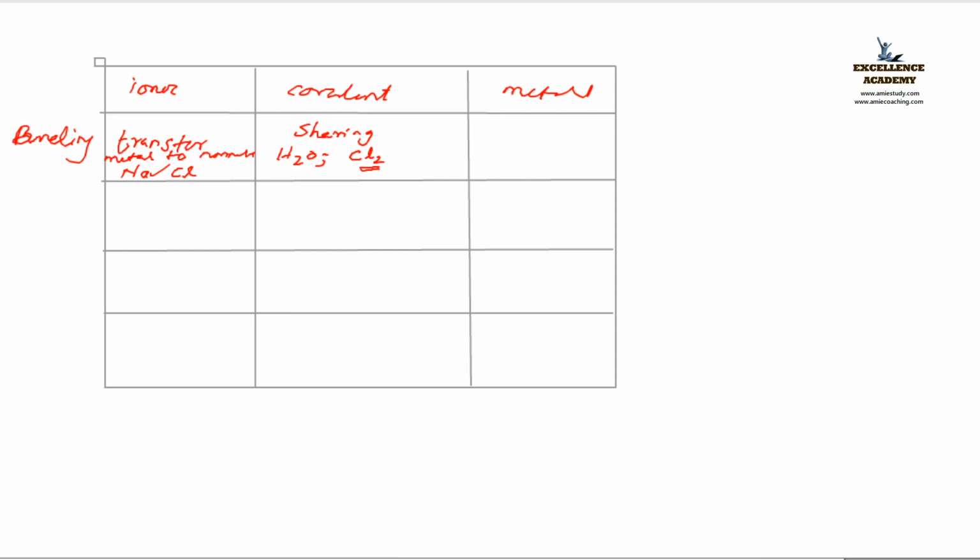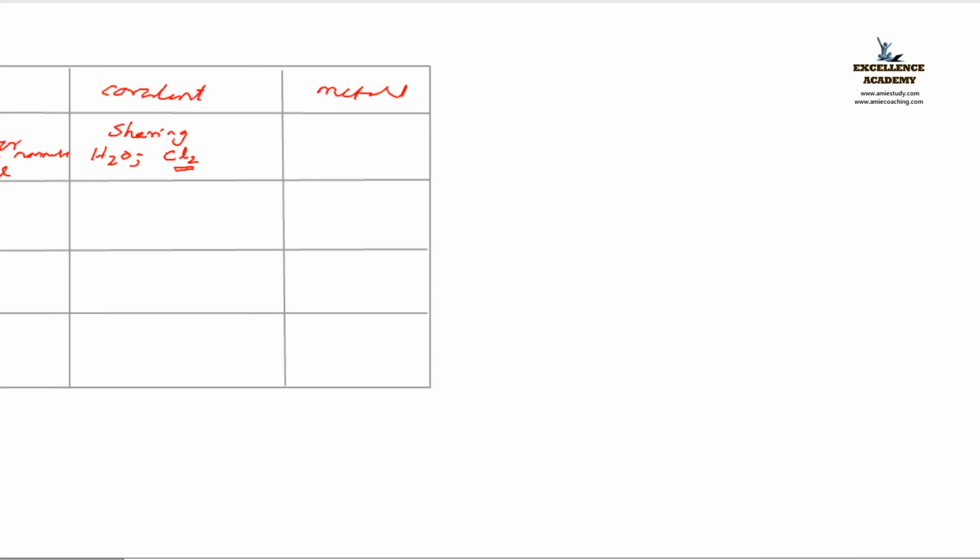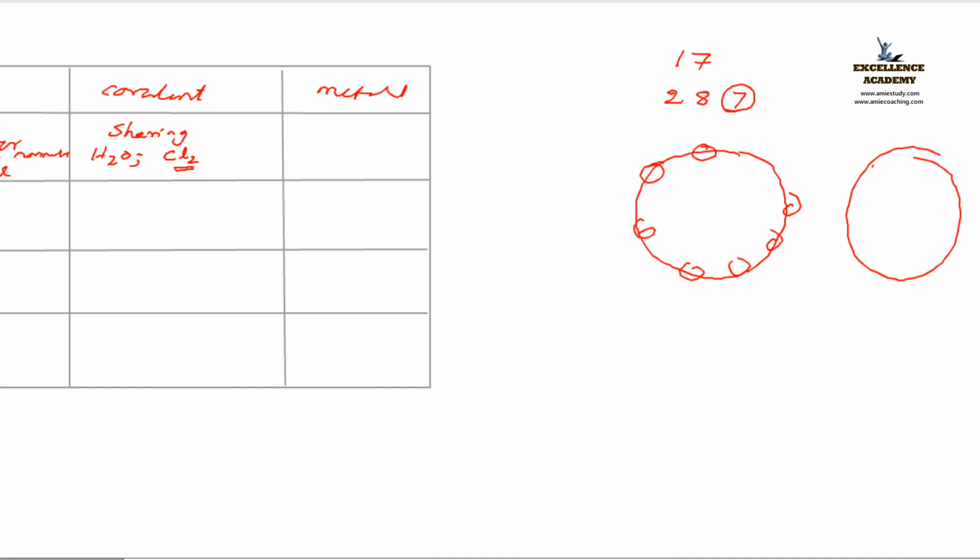Yes. Okay. Let us see how it is. How many electrons are there in chlorine? 17, right? That means 2, 8, 7. 7 electrons are there in the outermost shell. 1, 2, 3, 4, 5, 6, 7. It is not ready to lose this electron. Similarly, I take another chlorine also. 1, 2, 3, 4, 5, 6, 7. It also requires one more electron. So what shall it do? Yes, they try to share.